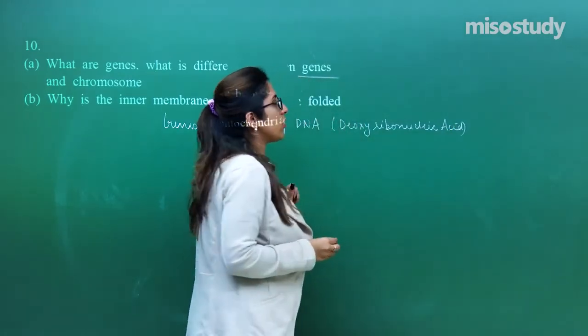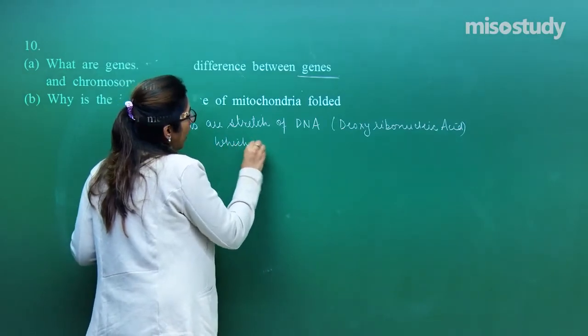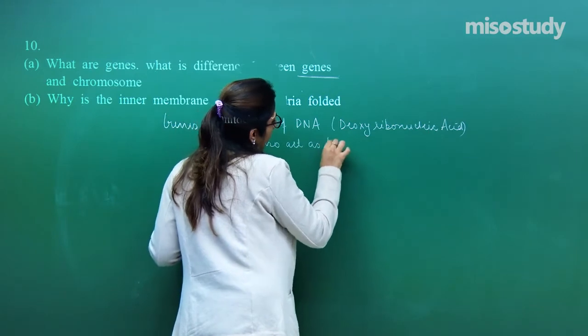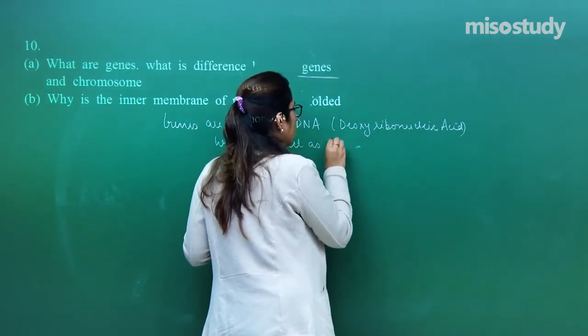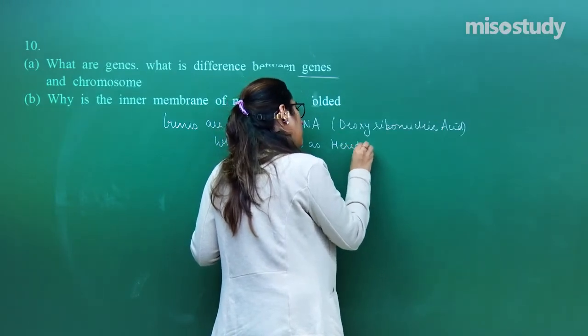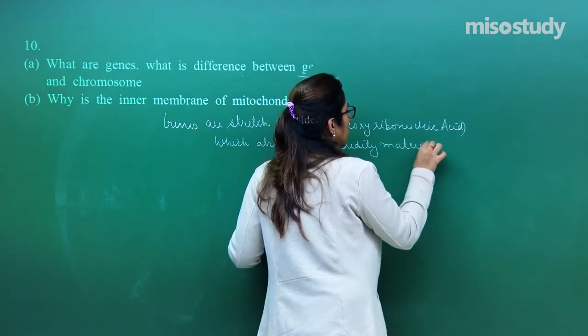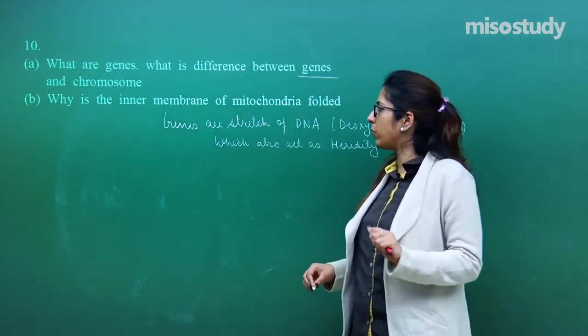Genes are a stretch of DNA which also act as hereditary material. Once again, understand what I am trying to say.